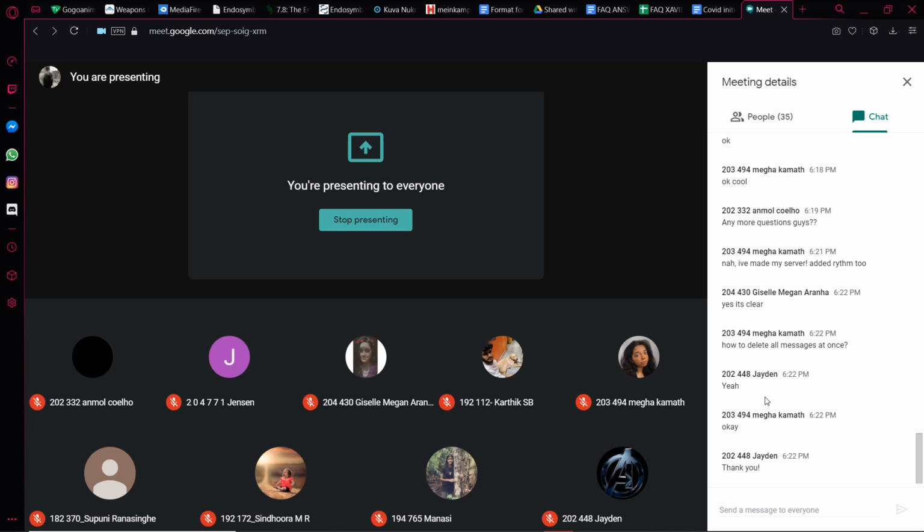Within the bot settings themselves, you have to look up the settings of the bot. Again, it's different for every bot. It's not a universal thing. So you have to look up the settings, and you can change the prefix. So that's how prefixes work.